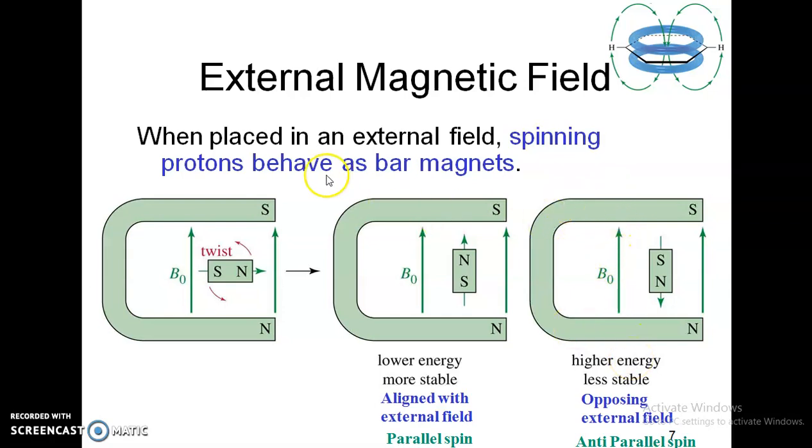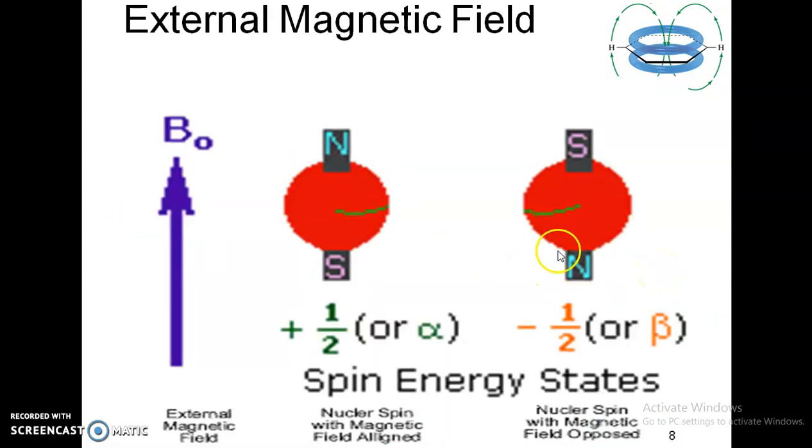So this is what a bar magnet looks like when placed under the external magnetic field. What happens to a nucleus? So this is a nucleus which is a spinning nucleus. As we said, a spinning nucleus possesses a magnetic field. So this spinning nucleus also will either be aligned to the external magnetic field or will be opposed to the external magnetic field. So we are going to see now what exactly these spin energy states are, plus half or minus half.